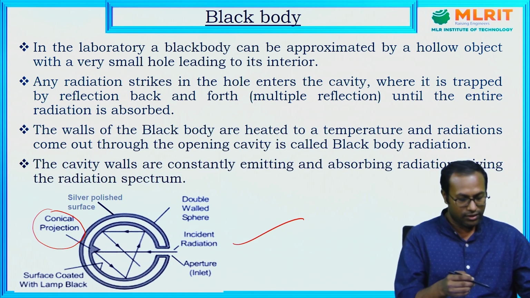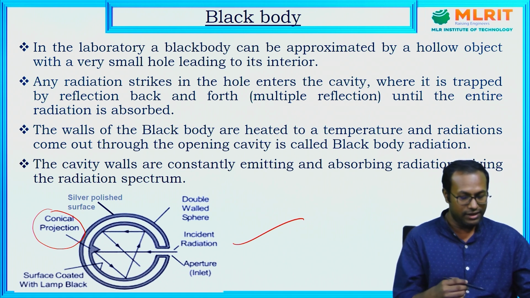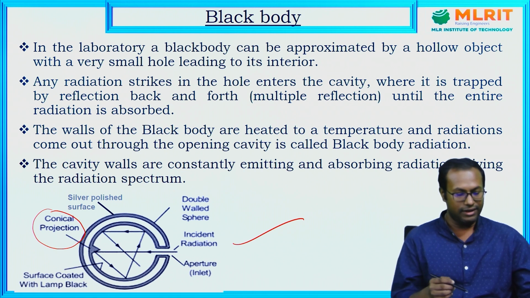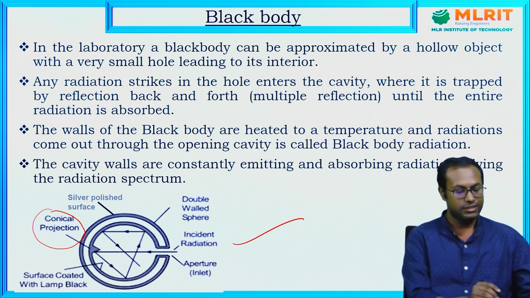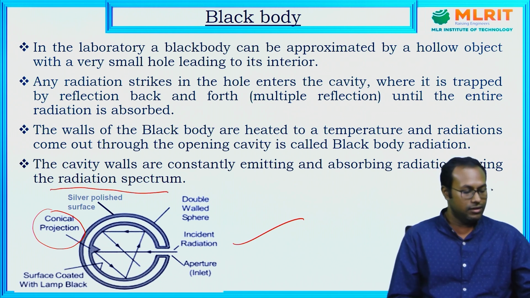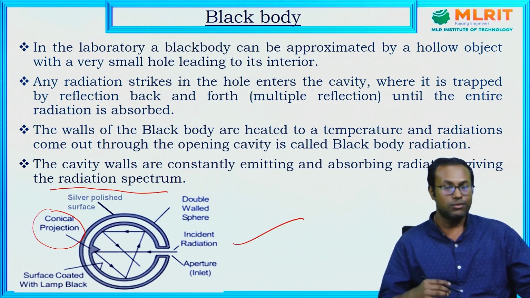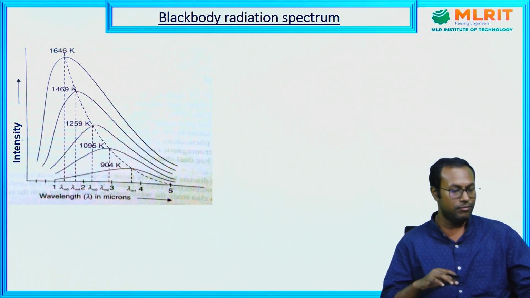In this way, since the entire radiation is absorbed, the walls of the black body are heated to a temperature, and the radiation comes out through this opening. So the cavity walls are constantly emitting and absorbing radiation, and this radiation gives us the black body radiation spectrum. Now, in the next slide, I will discuss the schematic diagram of the black body radiation spectrum.